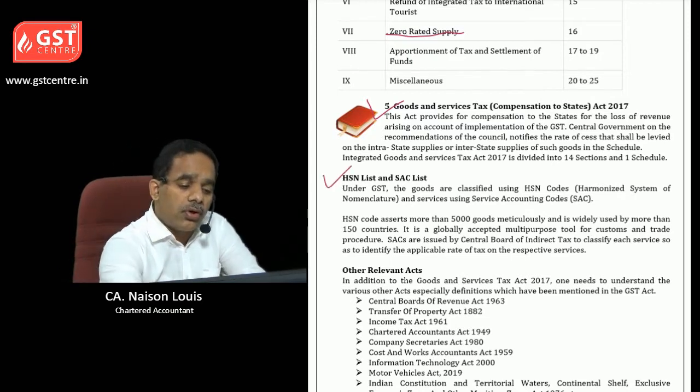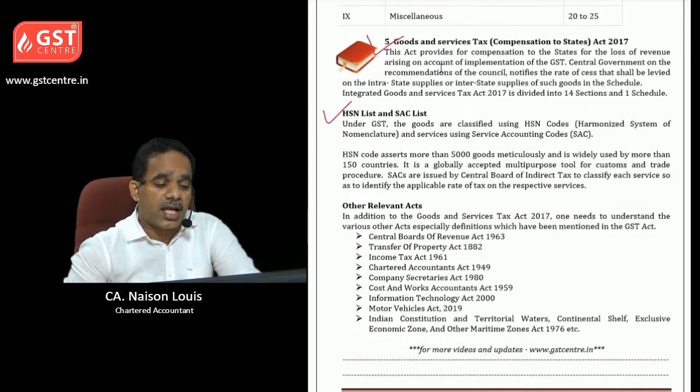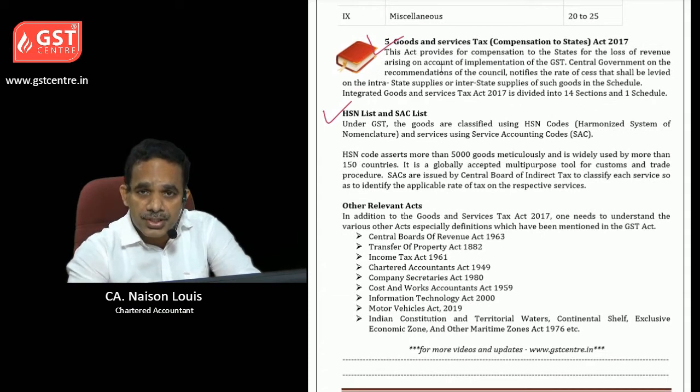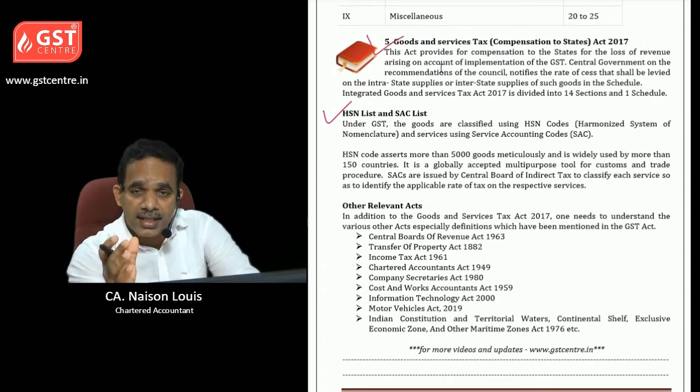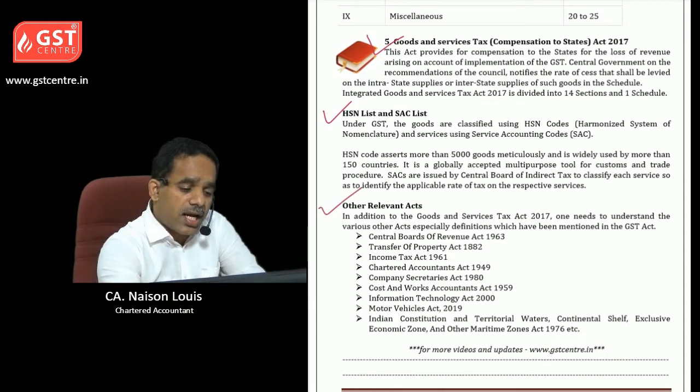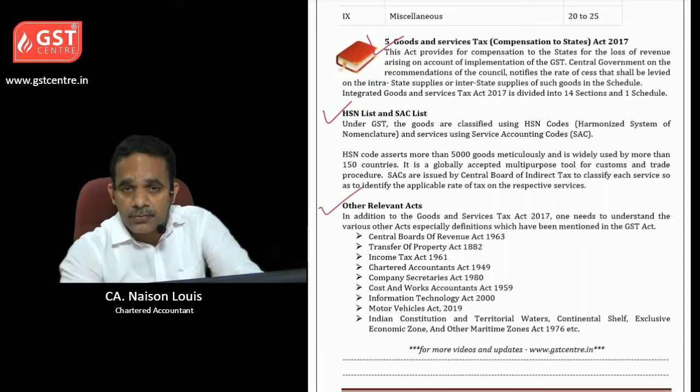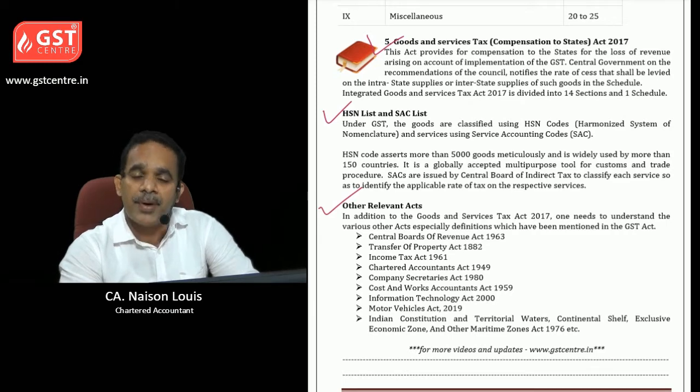You also want to know the HSN list, which is a classification of all goods in GST, and the SAC list, which is used for classifying services. There are also other relevant acts which may be useful for learning GST better.